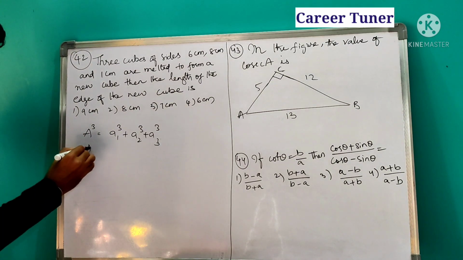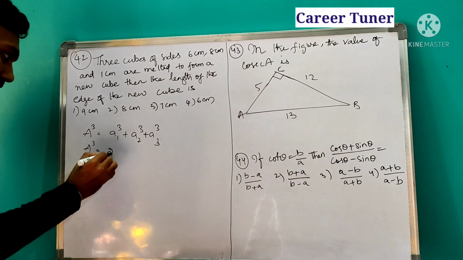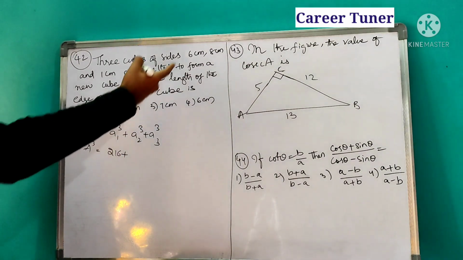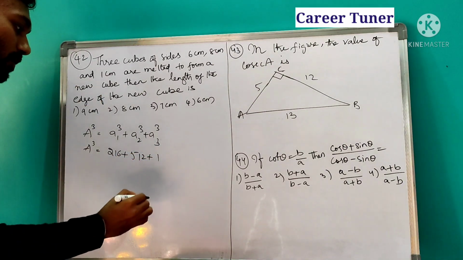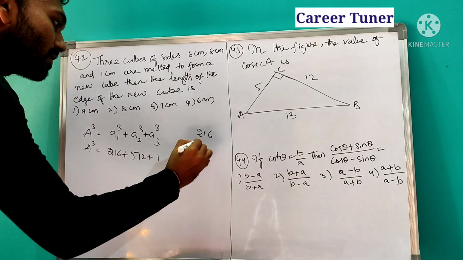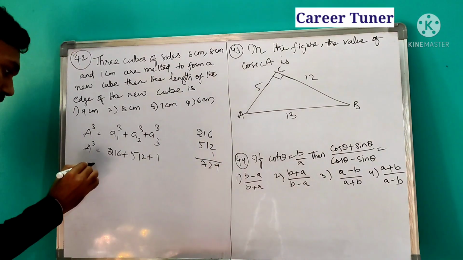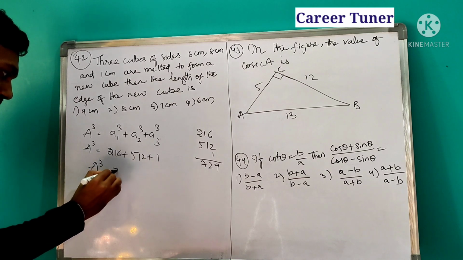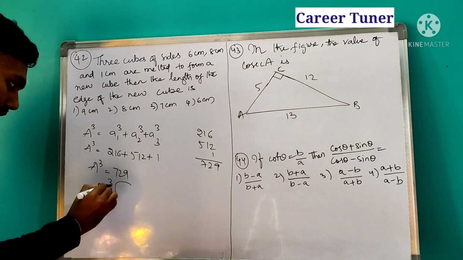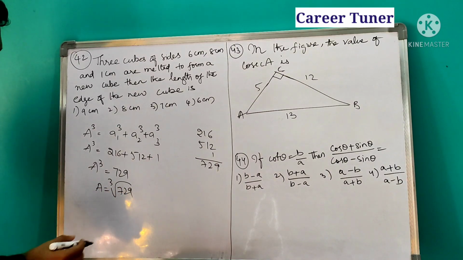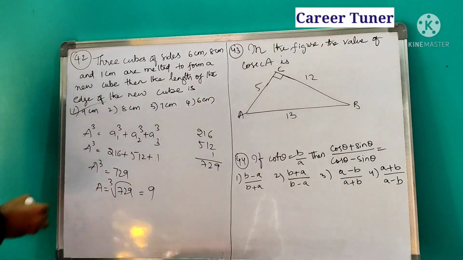Okay, now a cube is equal to, now what is the first a1? So side is nothing but 6 cube. 6 cube is nothing but 216 plus second one 8 cube, it is nothing but 512 plus next one is 1 centimeter. 1 cube is nothing but 1. So 216, 512 and 1. So it is 729. So a cube is equal to how much? 729. So a is equal to cube root of 729. What is the cube root of 729? Nothing but 9. So our answer is 9 centimeters.